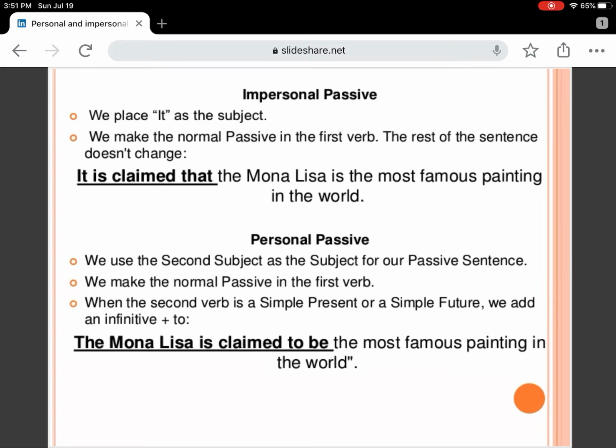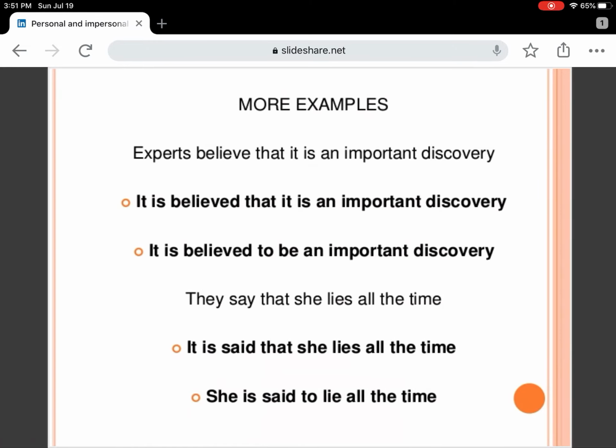Impersonal, when we have it as the subject. It is claimed that the Mona Lisa is the most famous painting in the world. That's one. That's impersonal passive. Then we have personal passive. In here, we have the Mona Lisa is claimed to be the most famous painting in the world. You see the difference between impersonal passives and personal passives. We have more examples. In active voice, we have experts believe that it is an important discovery.